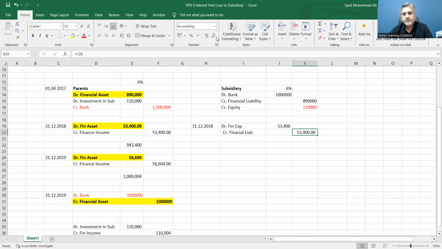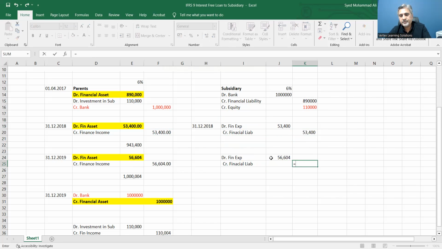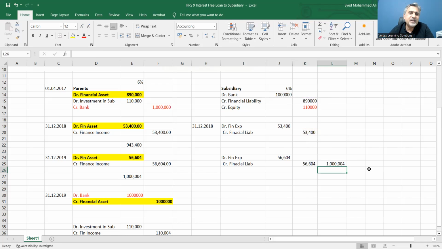The next year, again, the same transaction will be repeated at the end of the second year, but the numbers will be taken from this one. The total financial liability will be 56 plus 53 plus 89, which is 1,000,004.